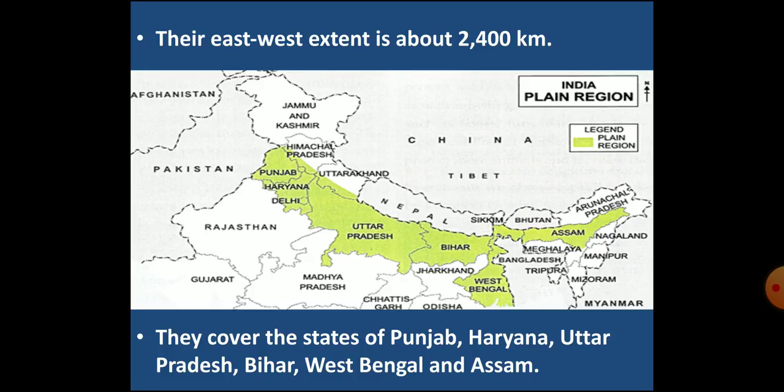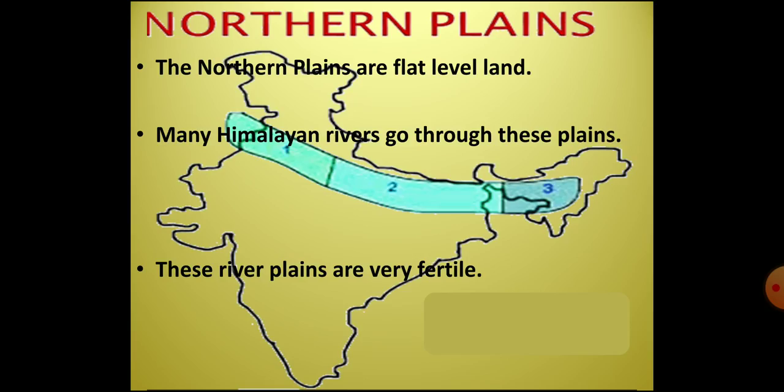Dear children, these northern plains are very flat and extremely level. You have learnt in the previous lesson that many rivers originate in the Himalayas. These rivers flow through these northern plains. Children, these rivers are perennial rivers. Now some of you might be wondering, what does perennial river mean? So children, perennial rivers are those rivers which carry water throughout the year.